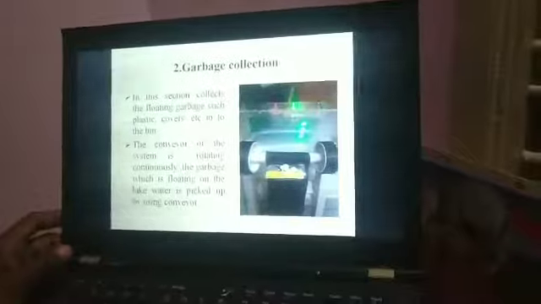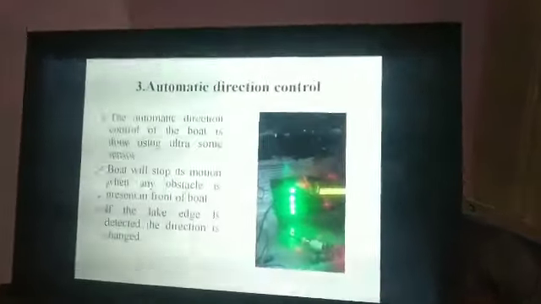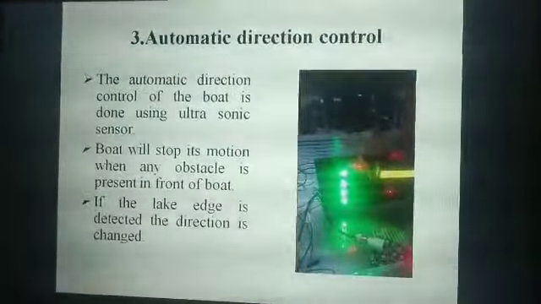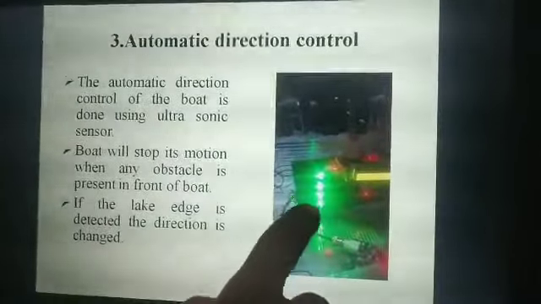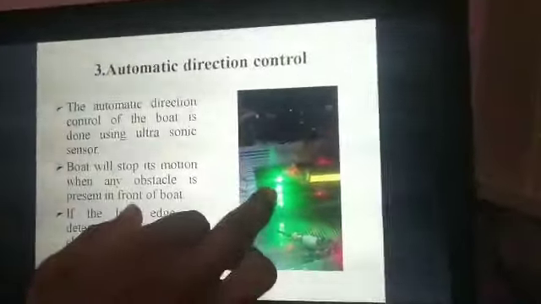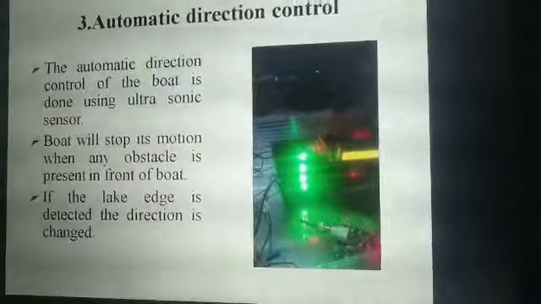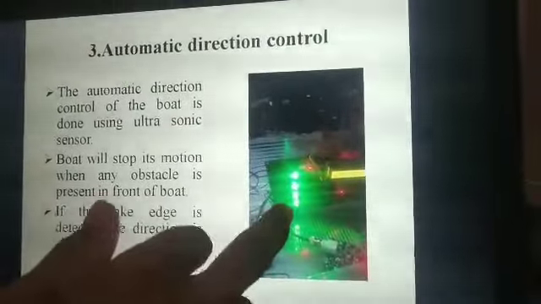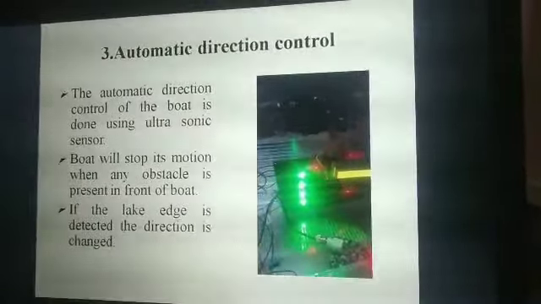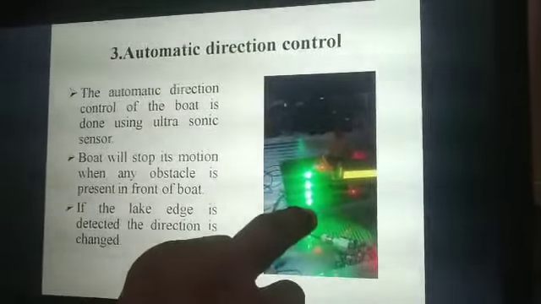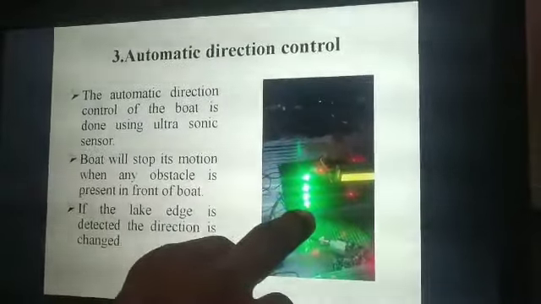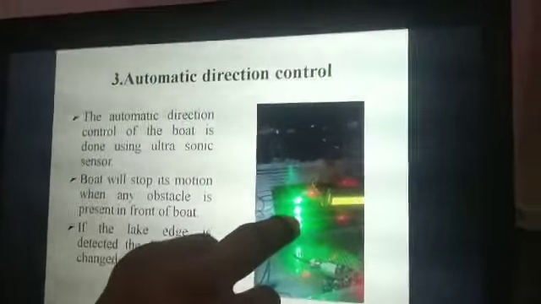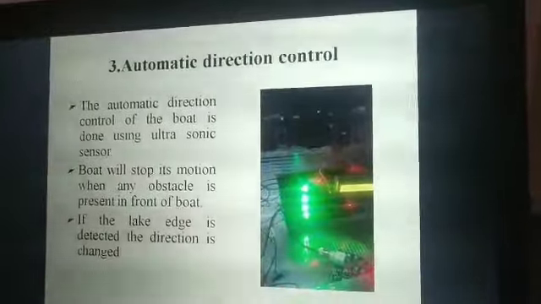And next, automatic direction control. These two relays are programmed for direction. This is for right and this is for left direction. When both these relays are switched on, the boat will move in the forward direction. If this relay is switched off, the boat will move to the right. If this relay is switched off, the boat will move to the left.